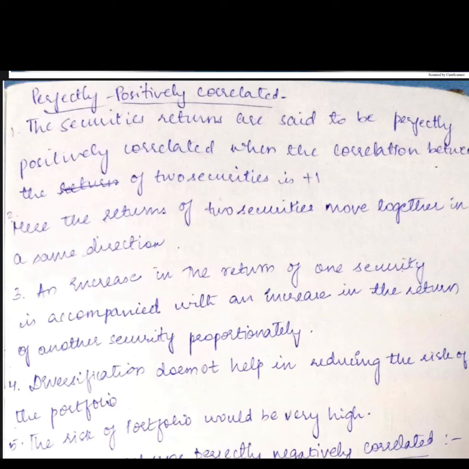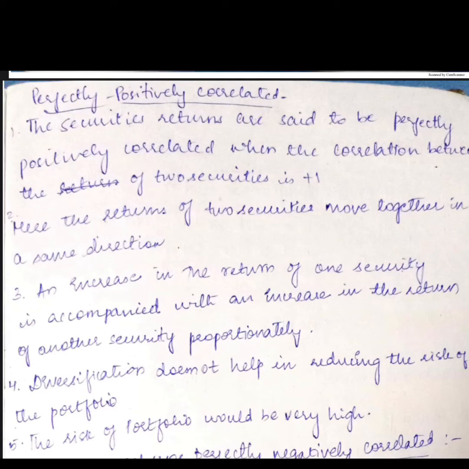See, we know this, girls. Higher the return, higher the risk. See, if two securities move in the same direction, meaning if two securities have a higher return, it means there is a chance of a high risk. So the two securities should not move in the same direction. If they move together, it means there is a high risk. So that is what perfectly positively correlated means.